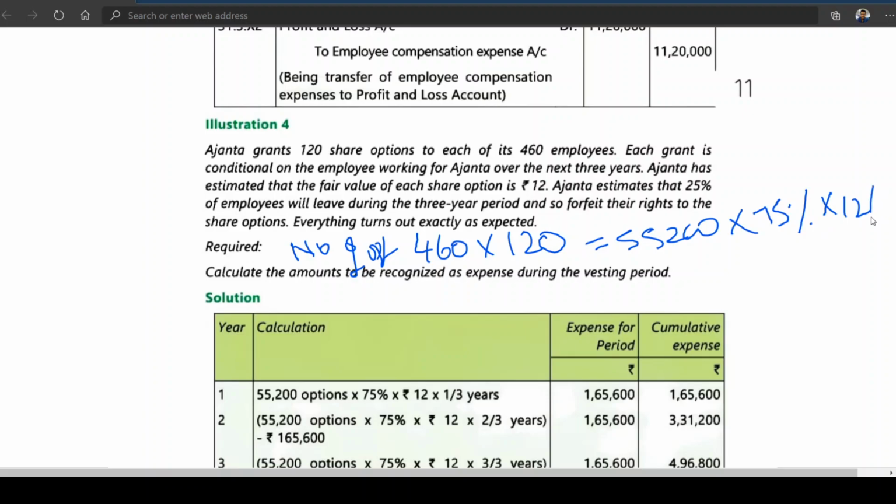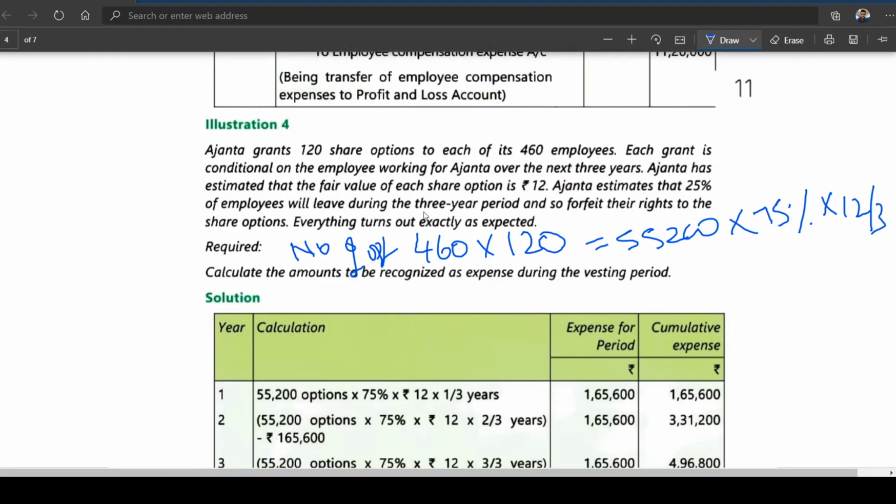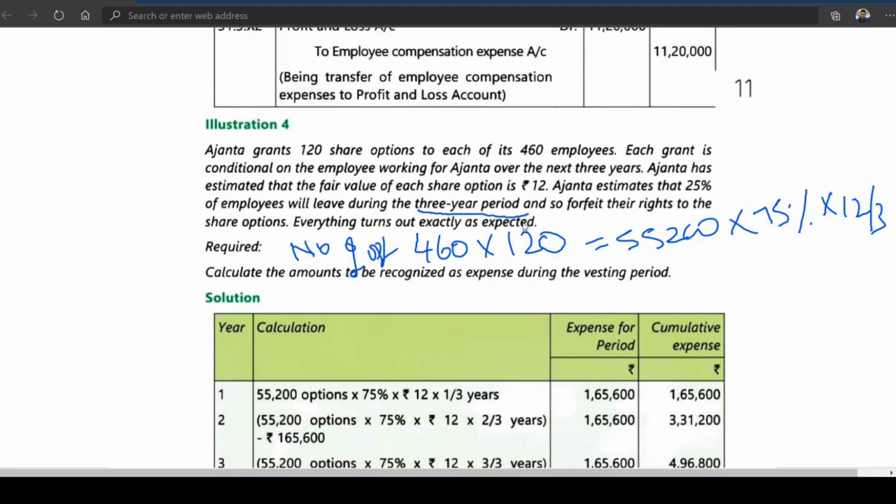And now you divide by 3 because of 3 years. What is the vesting period here? Employees will leave during the 3 year period, so we are assuming the vesting period as 3 years. Each grant is conditional on the employee working for Ajanta over the next 3 years, so the period for which they will be working is called the vesting period.